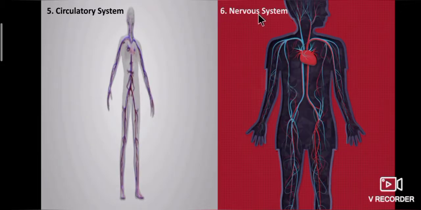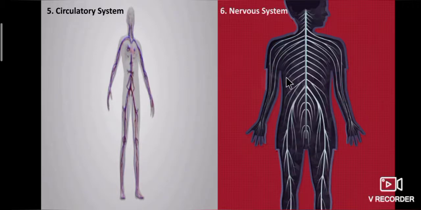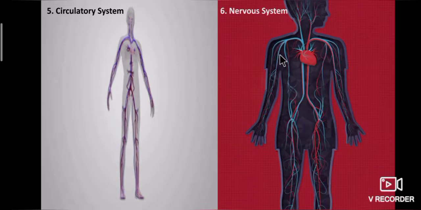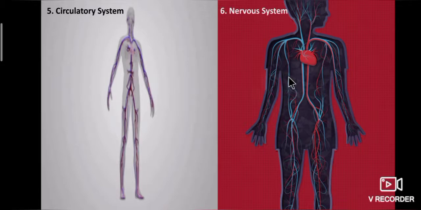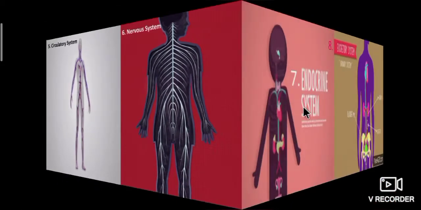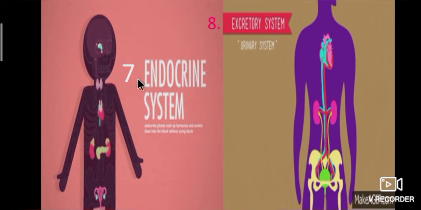Sixth one, nervous system. It is very important for our health. This system guides everyday activities such as waking up, automatic activities such as breathing, and complex processes such as thinking, reading, remembering and feeling emotions. Seventh one, endocrine system.